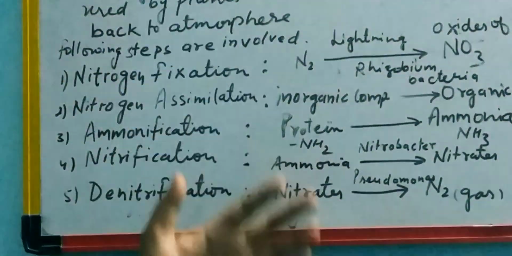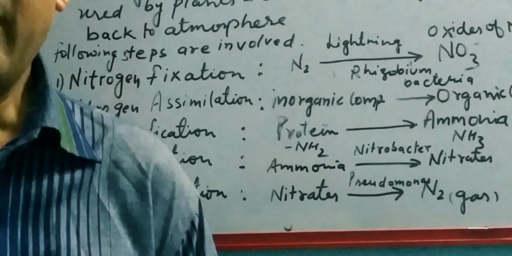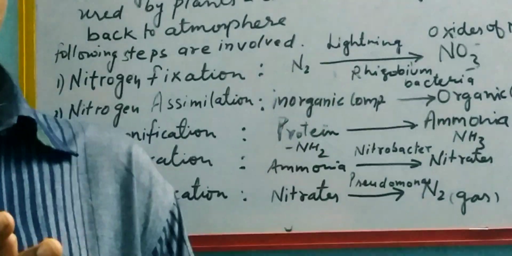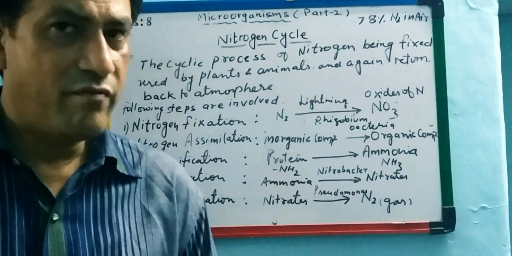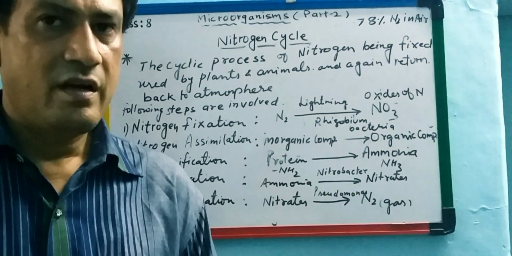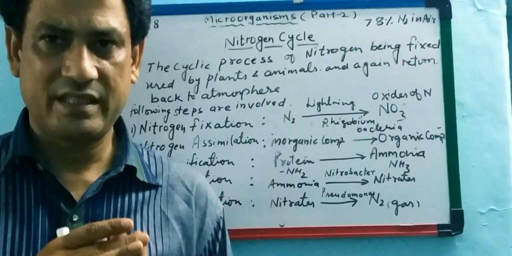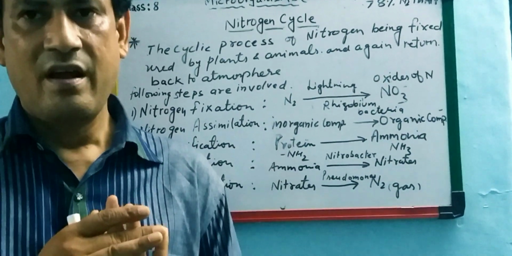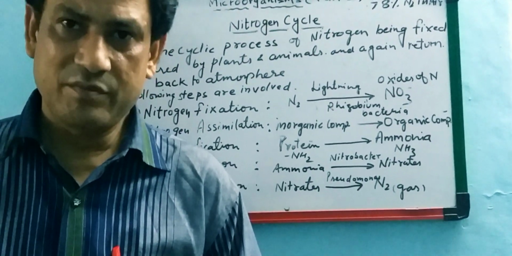So this is the topic where we studied about the microorganisms. Let us summarize this. In this chapter we have seen the first part. I explained to you about the different types of microorganisms, their classification like bacteria, fungi, viruses, protozoans, etc. And after that we have seen what are the uses of microorganisms.